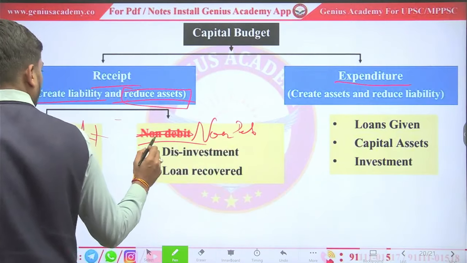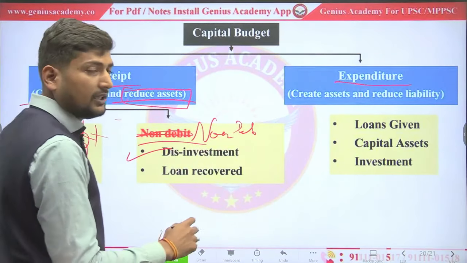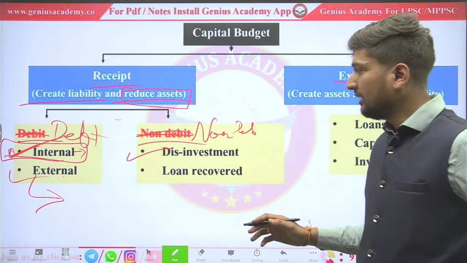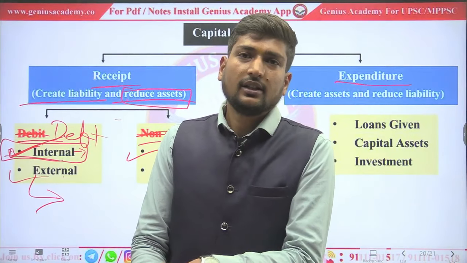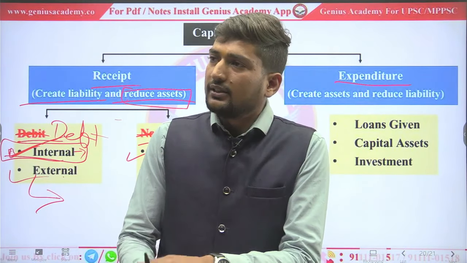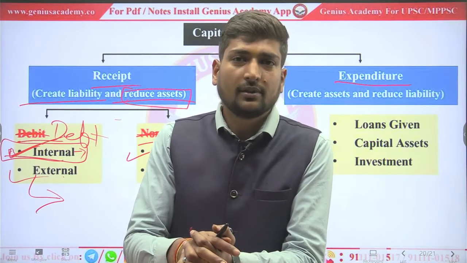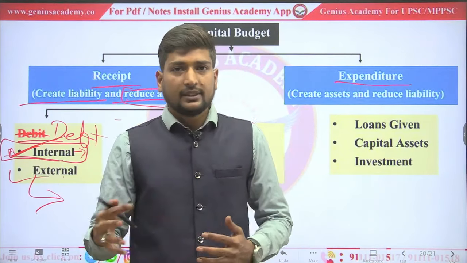So next see non-debt. Non-debt means disinvestment. What does it mean? To sell something which is already of government. Means if government sells any public sector factory to any private party or any individual or any businessman.